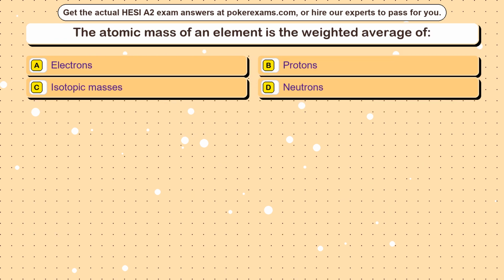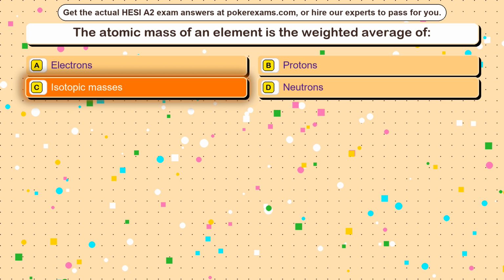Question 15. The atomic mass of an element is the weighted average of Option A, electrons. Option B, protons. Option C, isotopic masses. Option D, neutrons. The correct answer is Option C, isotopic masses.